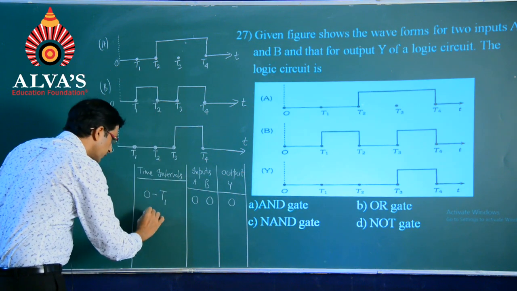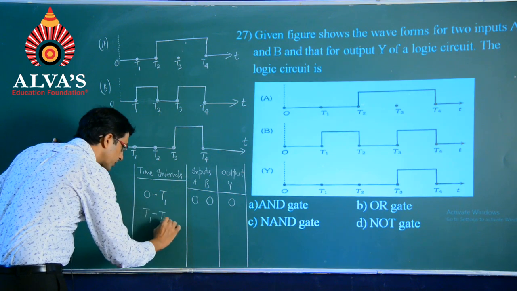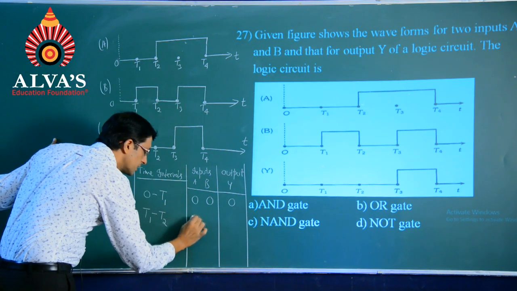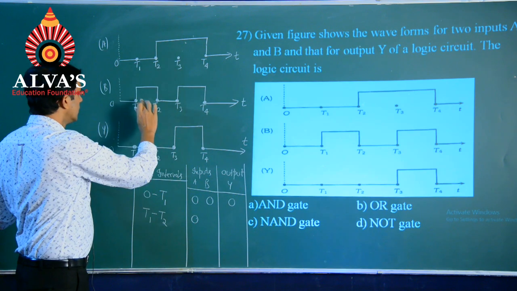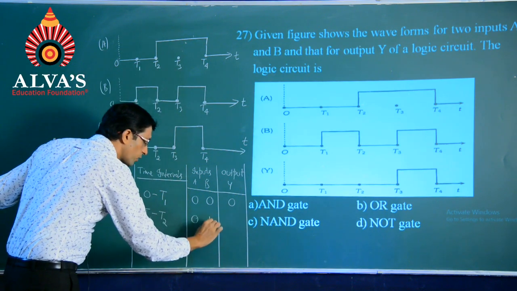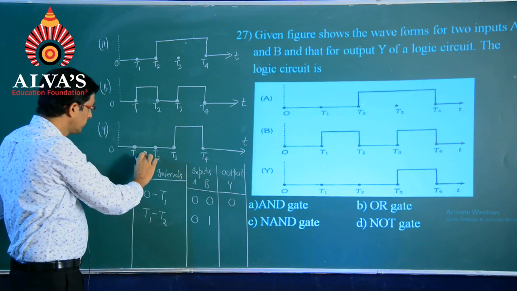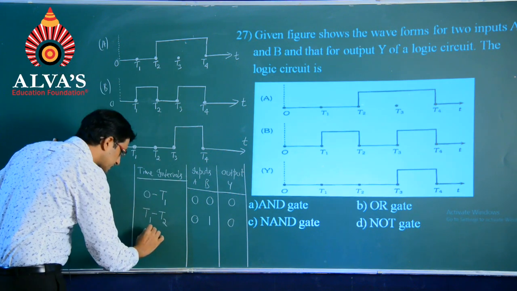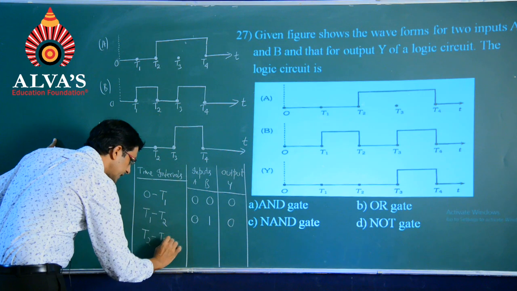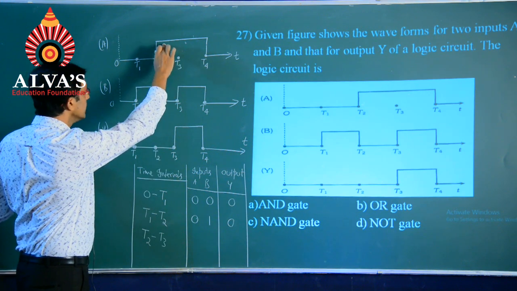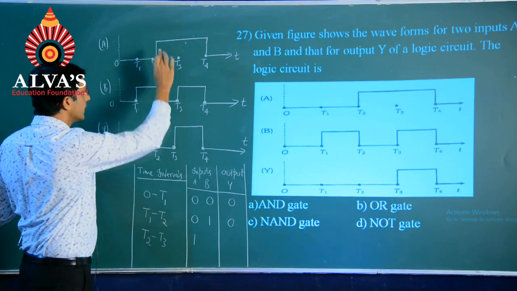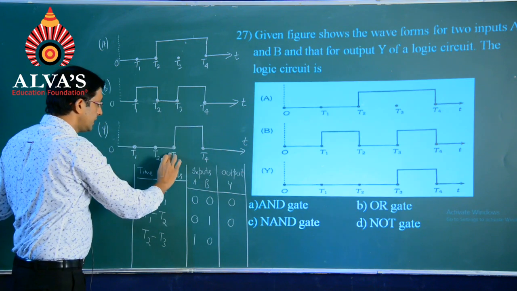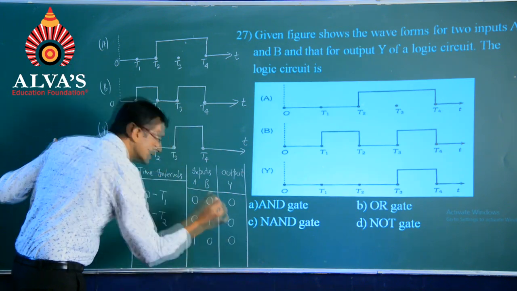Let me go for the next time interval from t1 to t2. So, between t1 to t2, when A is low, that means at 0, B is at high state 1, whereas the output will be in the low state itself at 0. Next, from t2 to t3, we can observe that when A is at high state 1, B is at low state, that is 0, and output is also at low state, that is 0.